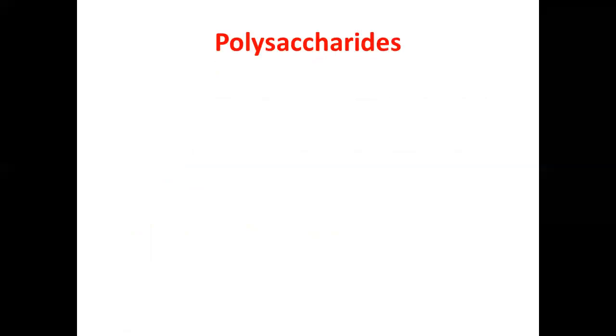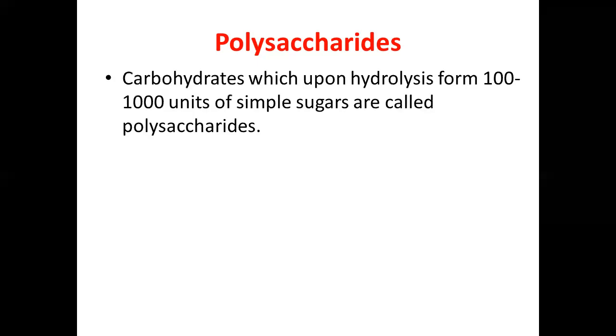Coming toward the third class of carbohydrates, that is polysaccharides. From the name, poly means many and saccharide means monosaccharide units or sugar units. Carbohydrates which upon hydrolysis form 100 to 1000 units of simple sugars are called polysaccharides. They are amorphous solids. The disaccharides, oligosaccharides and monosaccharides are crystalline solids, while the polysaccharides are not crystalline in nature. They are called amorphous solids.